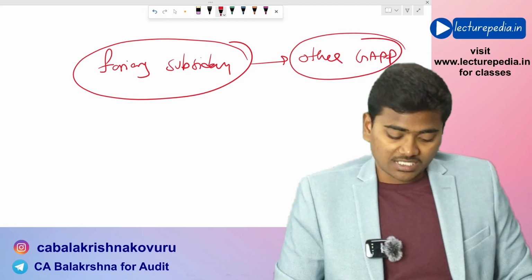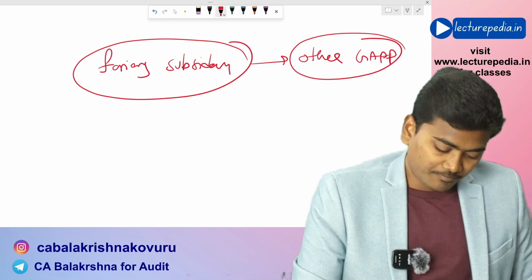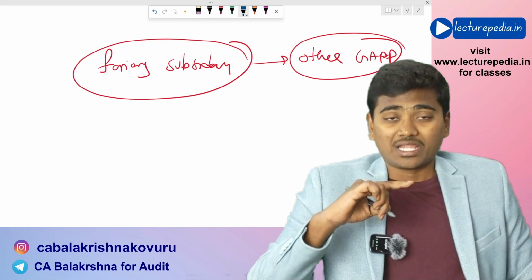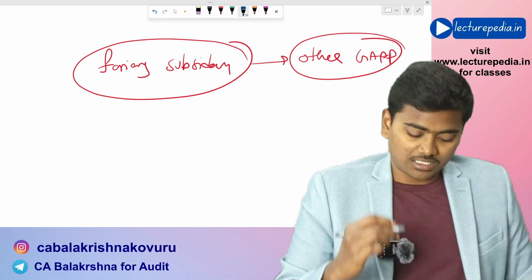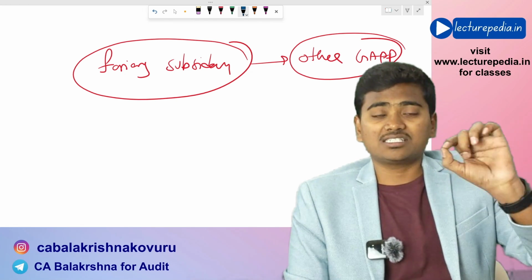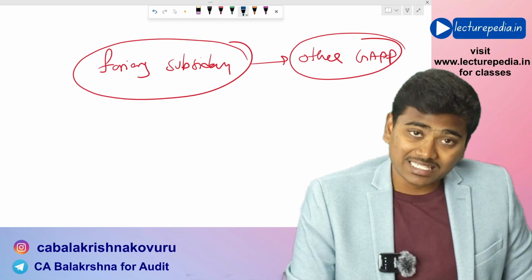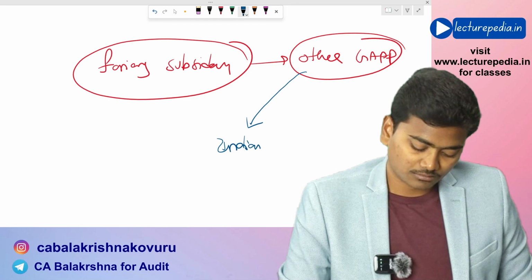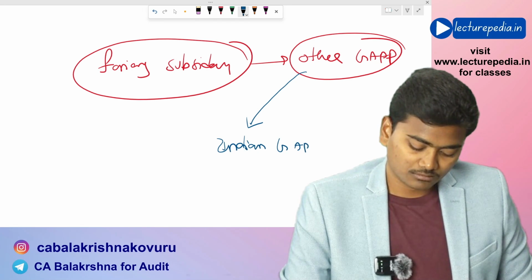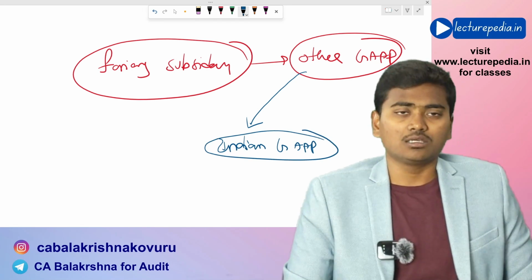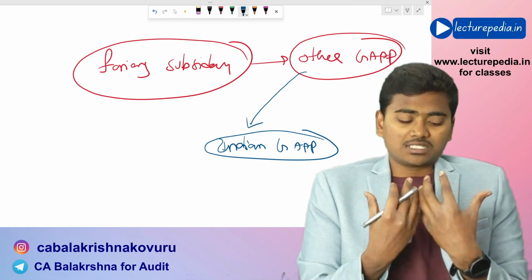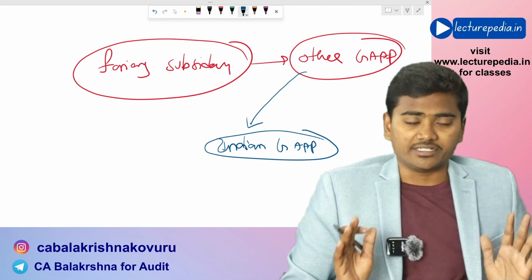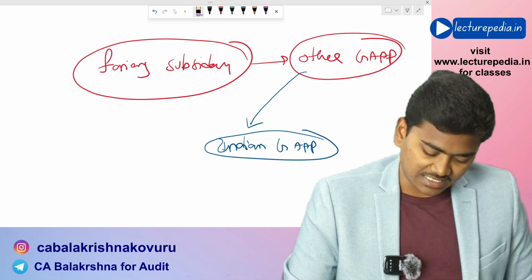Now here the first option is the parent entity has to make adjustments to convert these financial statements of the subsidiary from the other GAAP to the Indian GAAP. Okay, Indian GAAP, or you can say the accounting principles that are being followed by the parent entity, or you can simply say parent's GAAP.